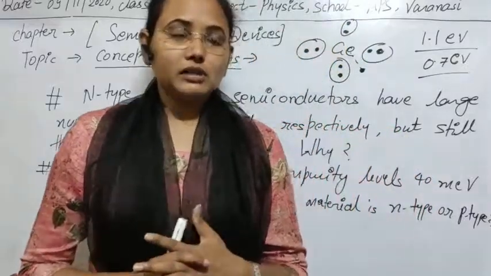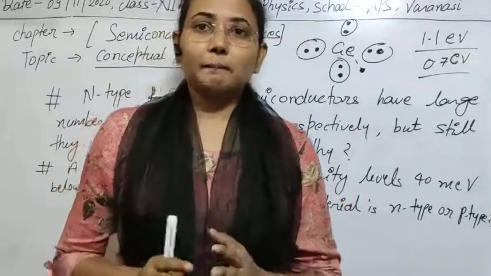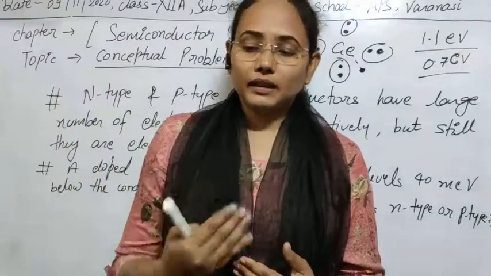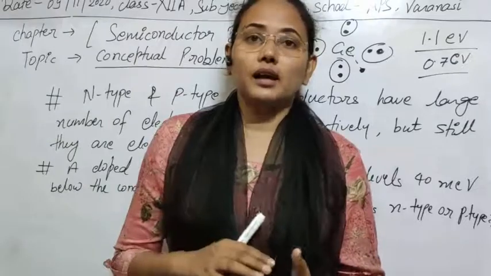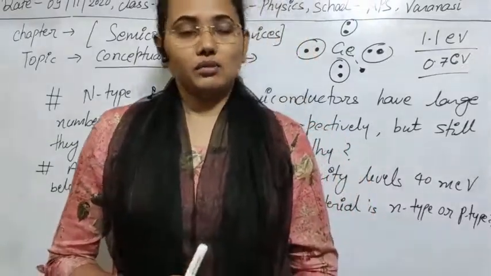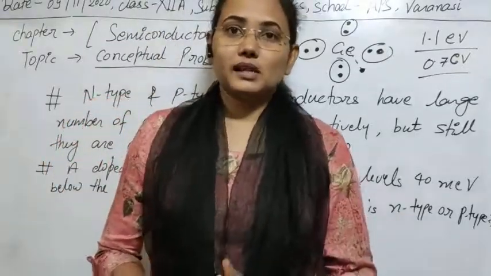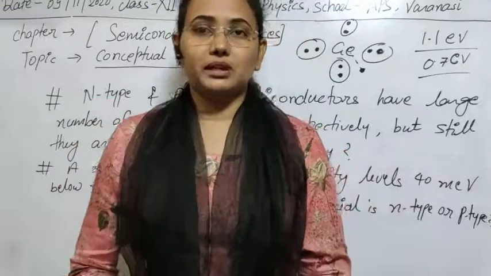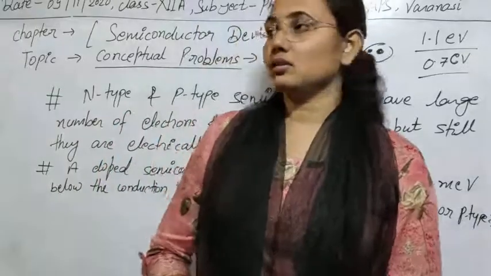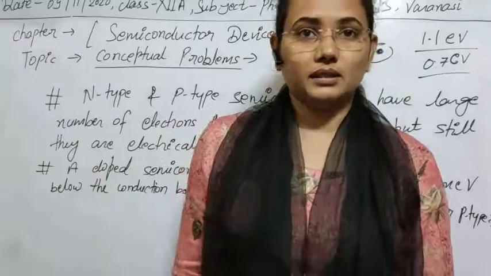You only have to see what the case is for n-type material and what the case is for p-type material: in n-type material where the electrons are situated, and in p-type material where the holes are situated. Using that, you can easily differentiate which is n-type and which is p-type. If this question and answer are clear, then let's see some more questions on semiconductor devices.